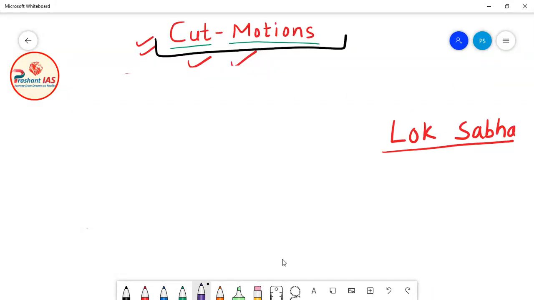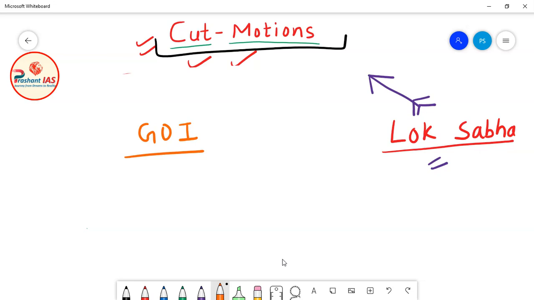So friends, this is Lok Sabha. Let's suppose this is a weapon or an instrument in the hands of Lok Sabha. Now this is the government of India. I have told you that Lok Sabha provides permission to the government of India for withdrawing money out of the Consolidated Fund of India. In other words, Lok Sabha is providing money to the government of India, because the government can withdraw money from the Consolidated Fund of India only after the permission of Lok Sabha.